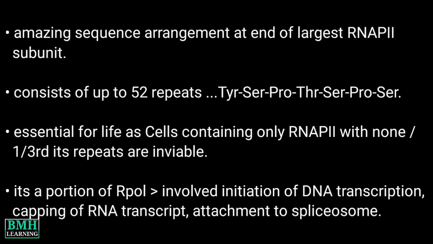This video is about CTD phosphorylation. The C-terminal repeat domain of RNA polymerase II is an amazing sequence arrangement at the end of the largest RNA polymerase II subunit. The CTD typically consists of up to 52 repeats of the given sequence. It's essential for life. Cells containing only RNA polymerase II with none or only up to one-third of its repeats are inviable.